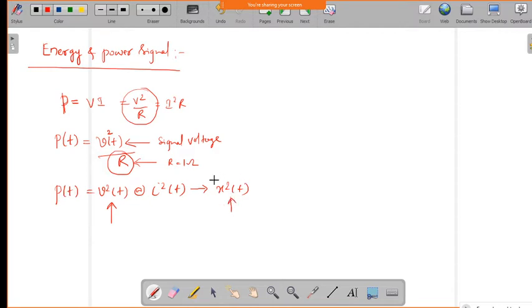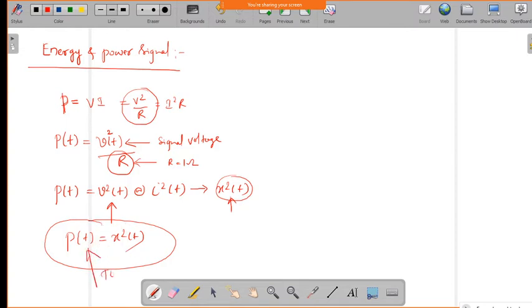Now this power is directly proportional to the square of that signal quantity. Either it may be voltage or it may be current, whatever we measure, but it is the square of that signal. If I represent the power of a signal in general form, it is nothing but the square of that signal. So the power is directly proportional to the square of that signal. Now based on this, we can define the total energy which is contained in this signal.